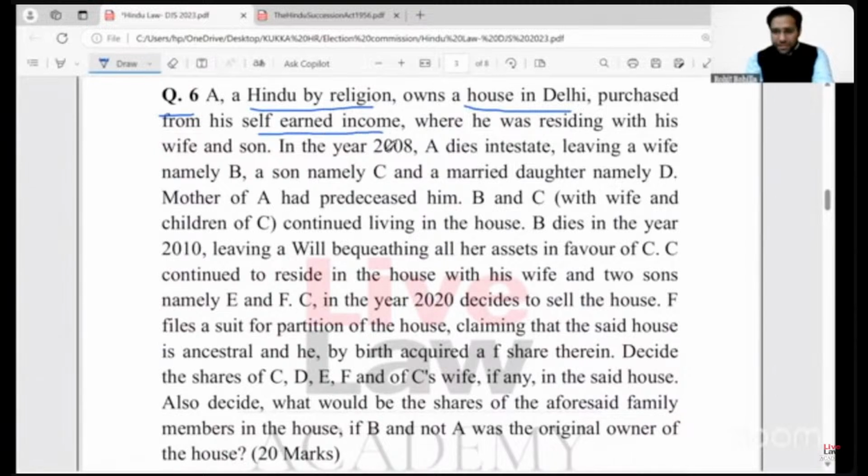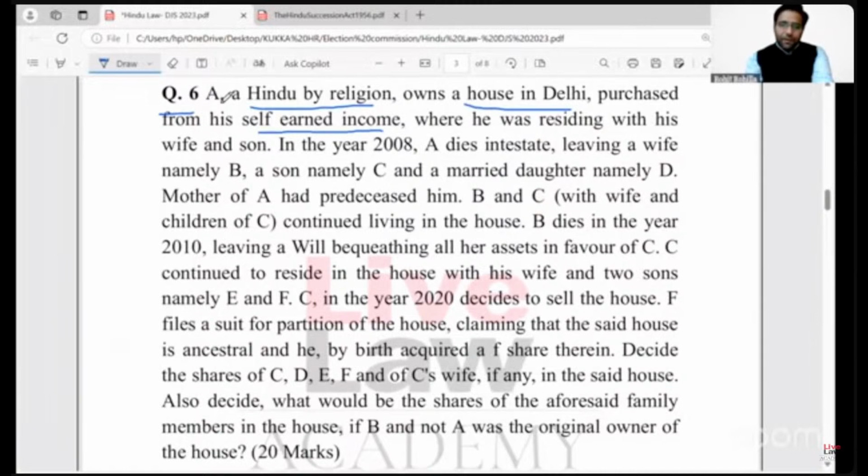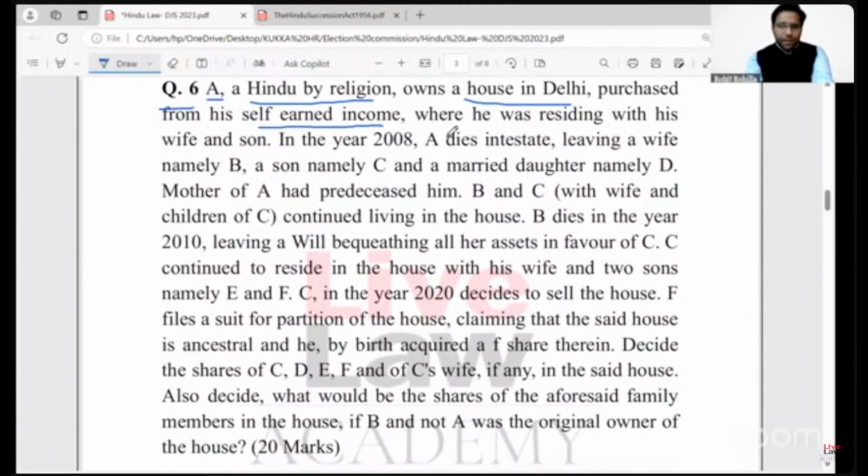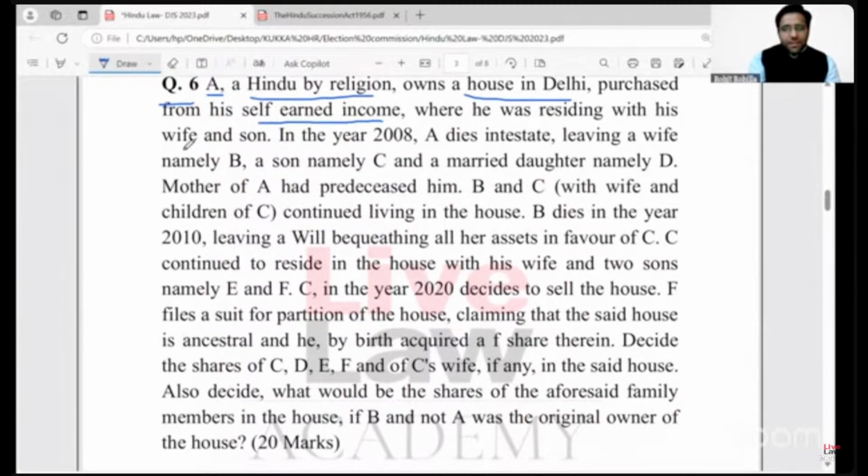Now, property purchased from a self-earned income, this particular fact tells you about the nature of the property, right? Through this line, one can figure out that the house in question is the private property of A, right? Let's see whether it continues to be private property of A or not. That is a different issue. अभी तक ये लग रहा है कि ये private property है A की, where he was residing with his wife